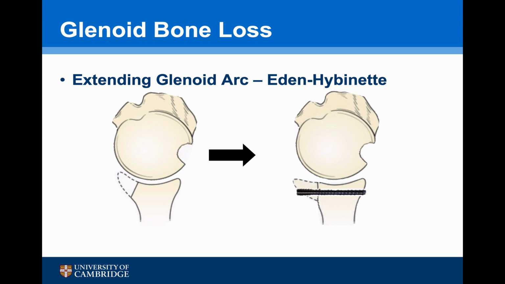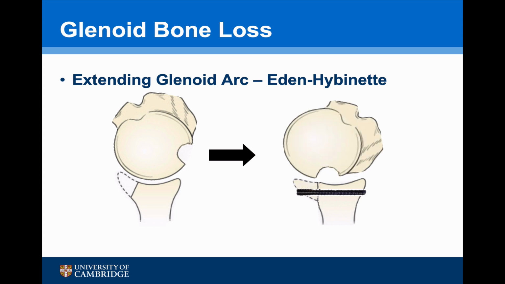The principle of the Eden-Hybinette is that it extends the glenoid arc so that the Hill-Sachs lesion can no longer engage.